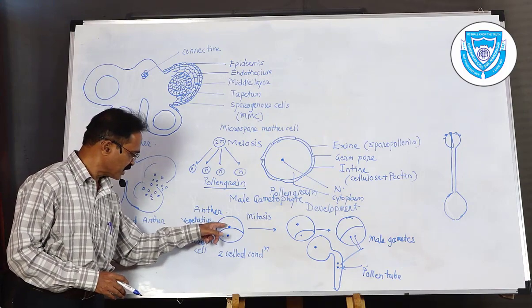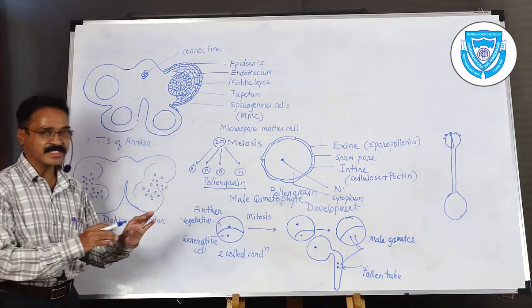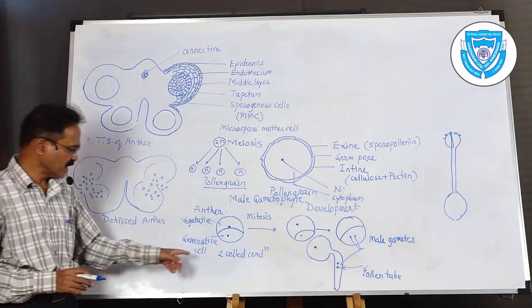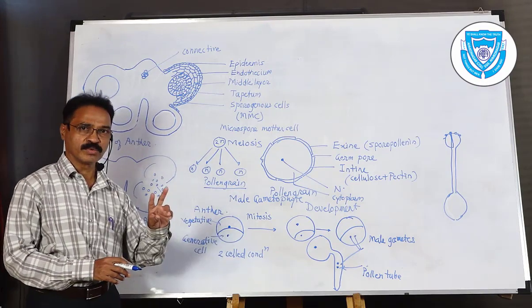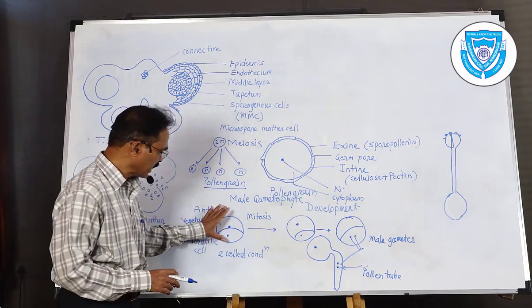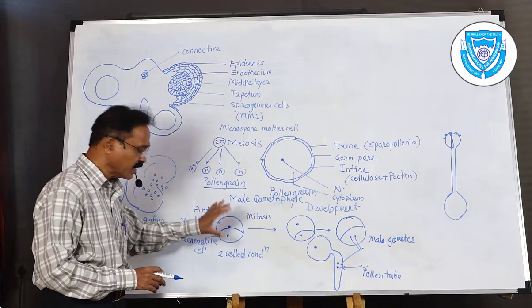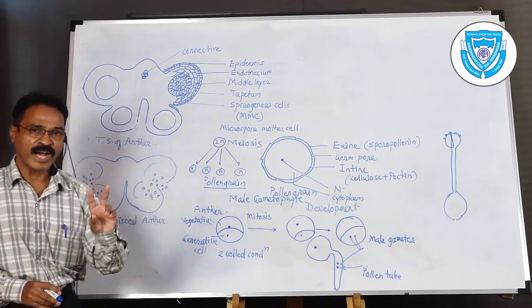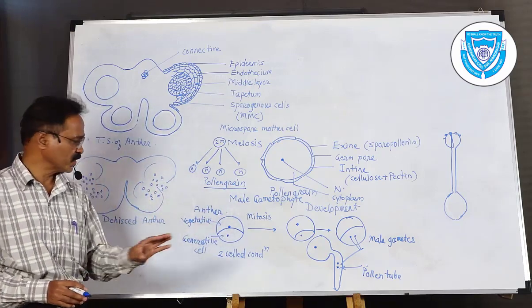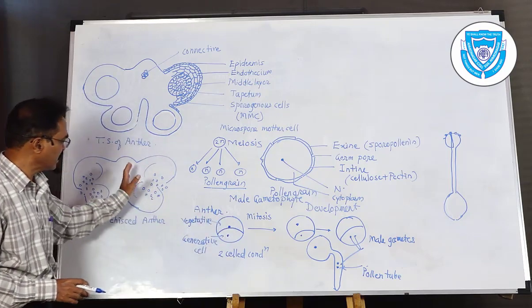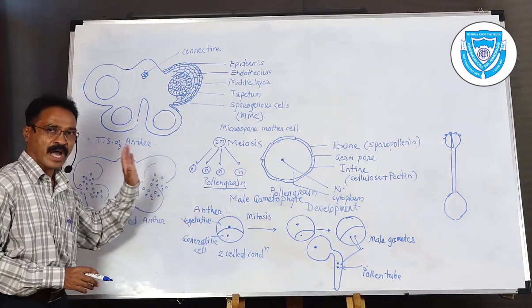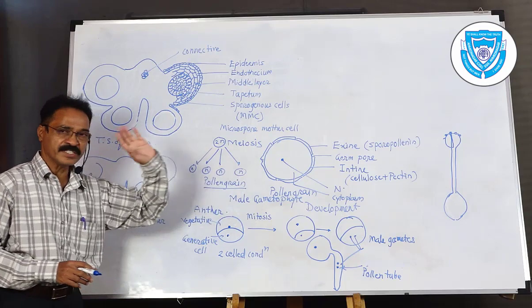The vegetative nucleus remains as it is, with no further change. But the generative cell divides into 2, and in this 2-celled condition the pollen grain is liberated. Half of the development of the male gametophyte is complete.